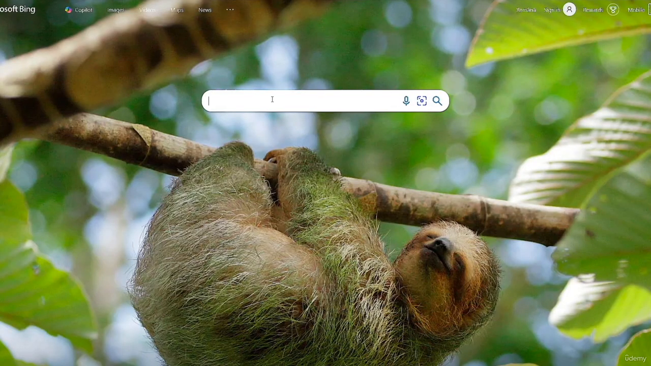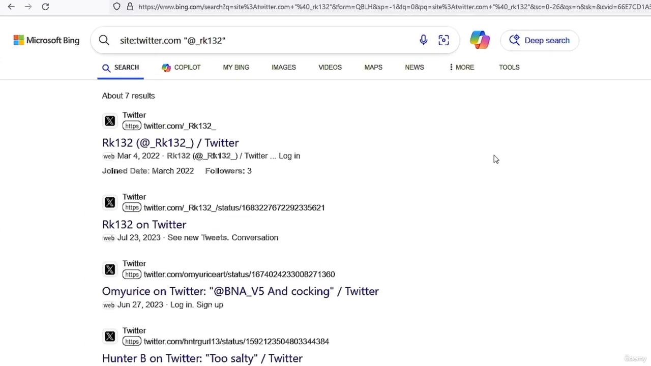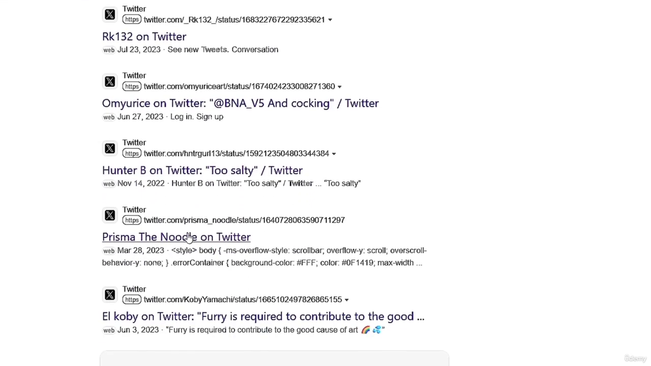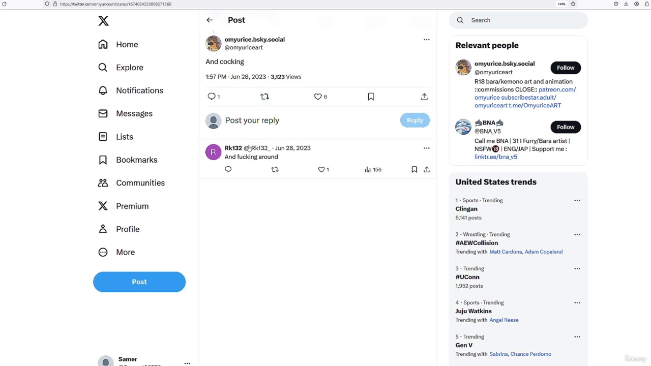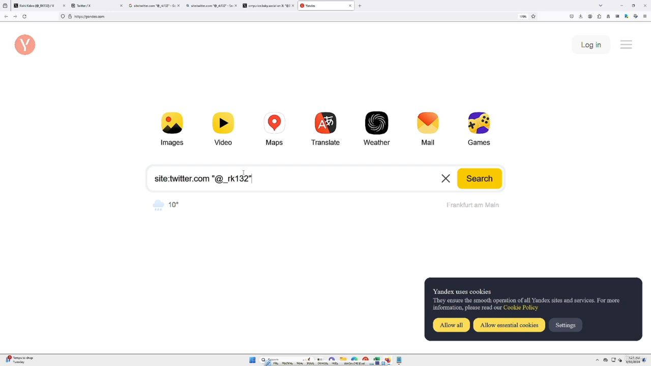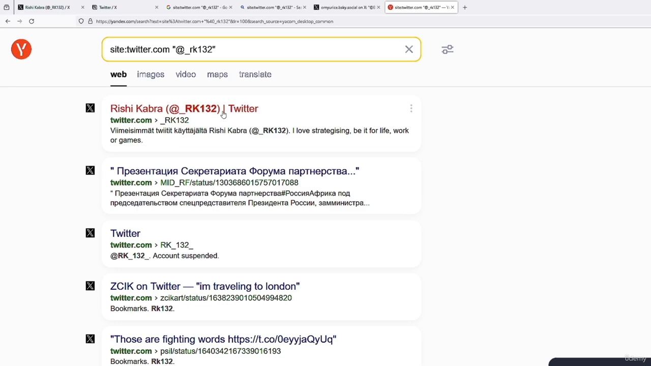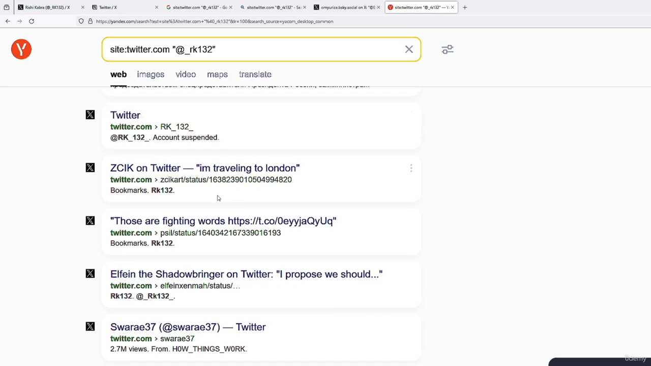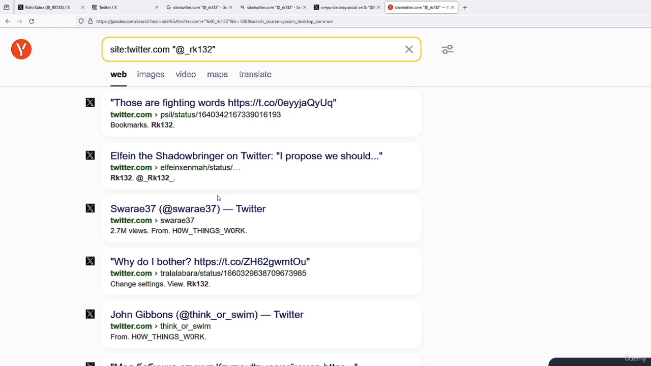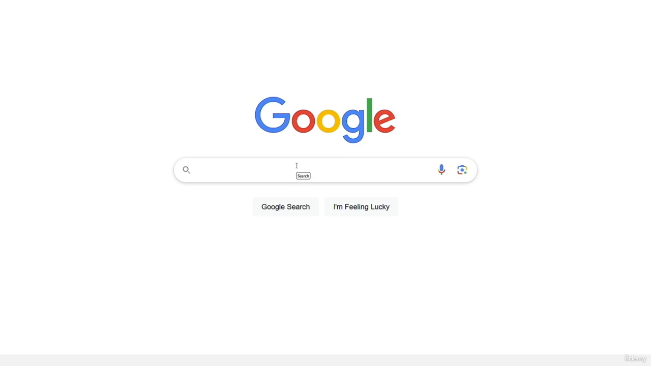Now let's go to Bing, and then I'm going to add the exact same search operator. And we can see that here we have a tweet, but this is not his account, so I'm not going to open the link. Let me open this one and see if he has tweeted anything, and this is not his account again. So let me go to Yandex and add the search operator to see if I can find anything. And we can see that this is his account, and all the other accounts are not relevant to us. I've already checked all the URLs because all of these tweets are from the other Rishi Kabra that ends with an underscore. Now let's come back to Google and search for the other username.